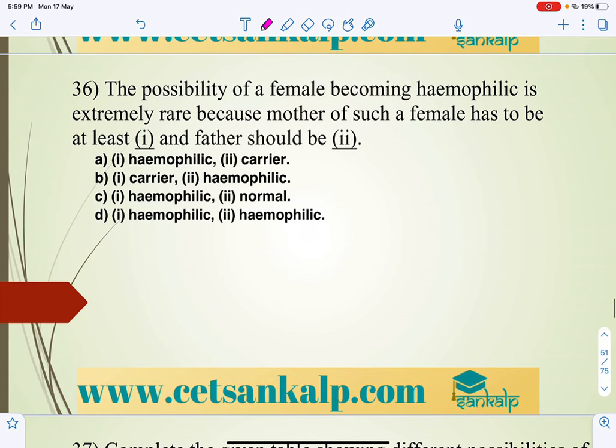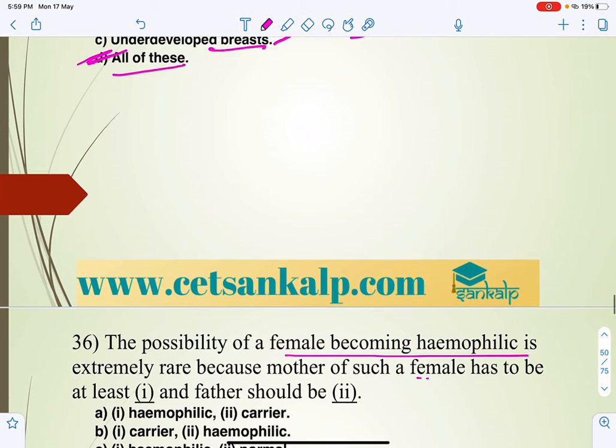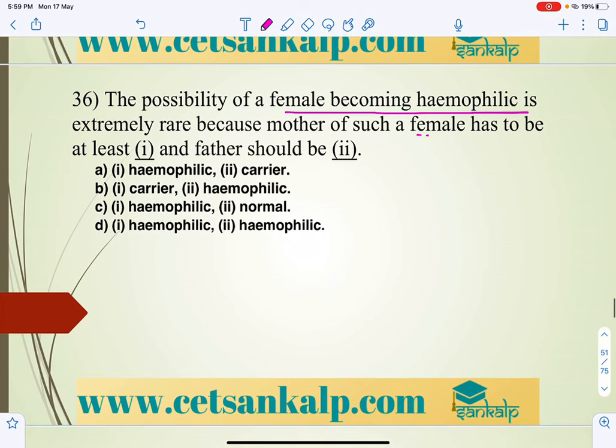Next, 36. The possibility of a female becoming hemophilic is extremely rare, because the mother of such a female has to be at least a carrier and the father should be hemophilic. For hemophilia to express in a female, it is a crisscross method.